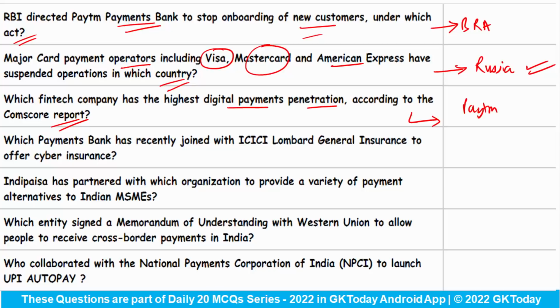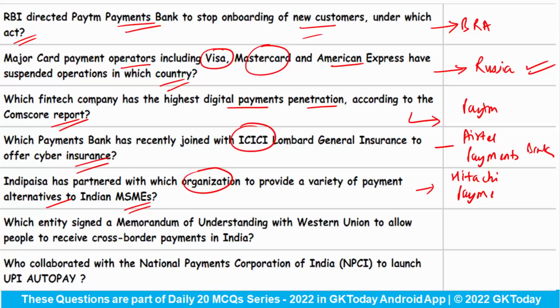Which payment bank has recently joined with ICICI Lombard General Insurance to offer cyber insurance? This is Airtel Payments Bank. IndiePaisa has partnered with which organization to provide a variety of payment alternatives to Indian MSMEs? This is Hitachi Payment Services. Now, which entity signed a memorandum of understanding with Western Union to allow people to receive cross-border payments in India? It is National Payments Corporation of India, International Payments.